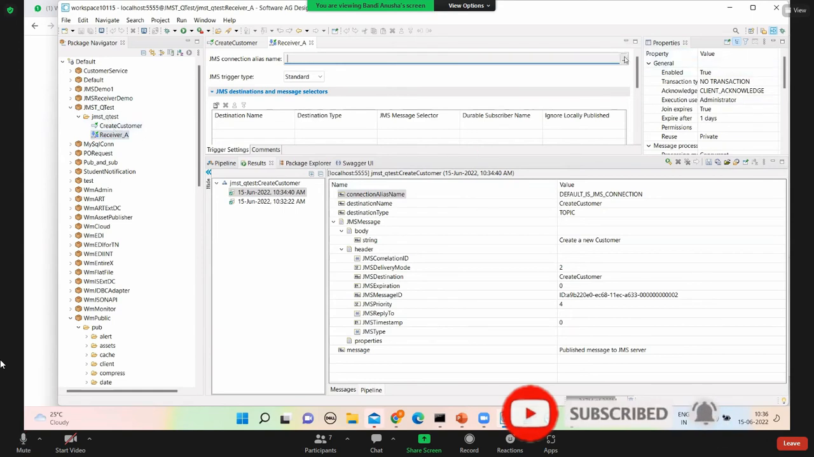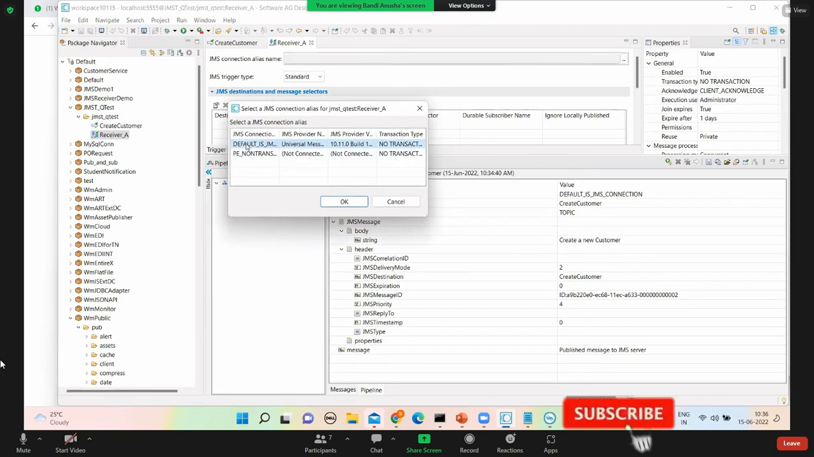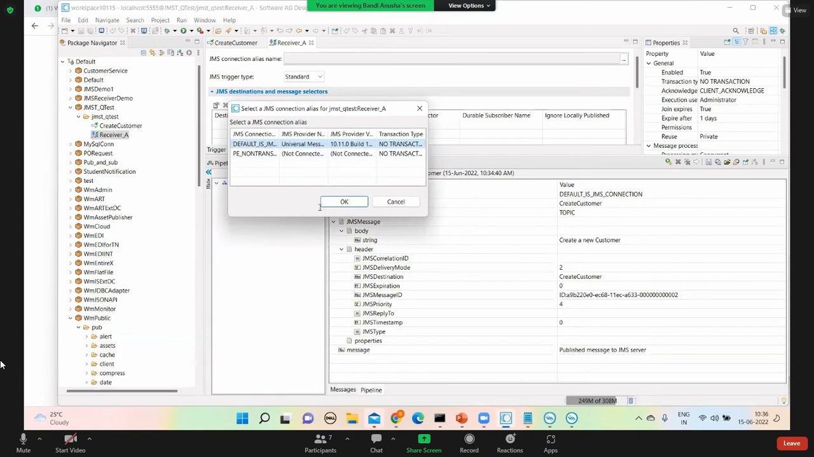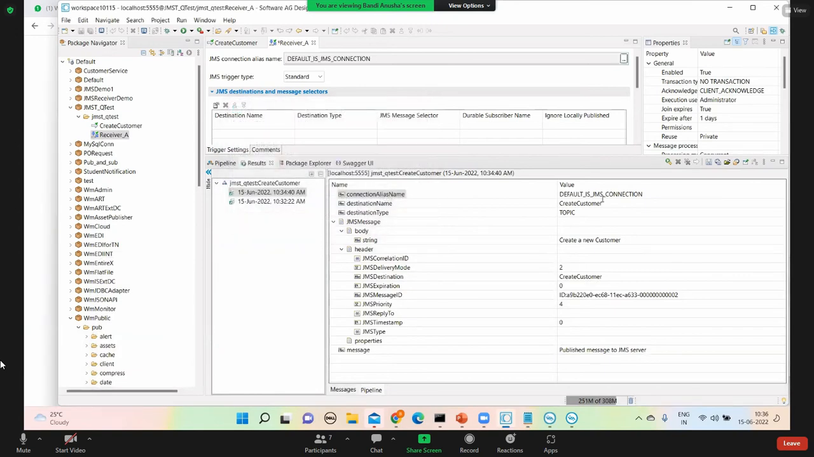Yes, sir. So in the receiver I'm using the same default destination that we published. But in an actual project, if the sender is publishing on this JMS connection, the receiver also should be connected to the same JMS connection. It should not be like the sender is publishing on dev and the receiver is trying to receive on QA. It will not work. Is that clear? Yes, sir. So the connection name should be the same.